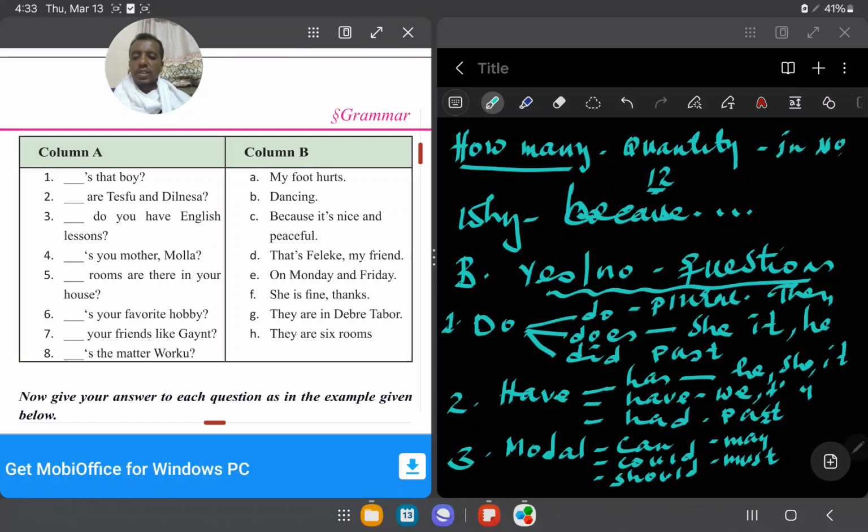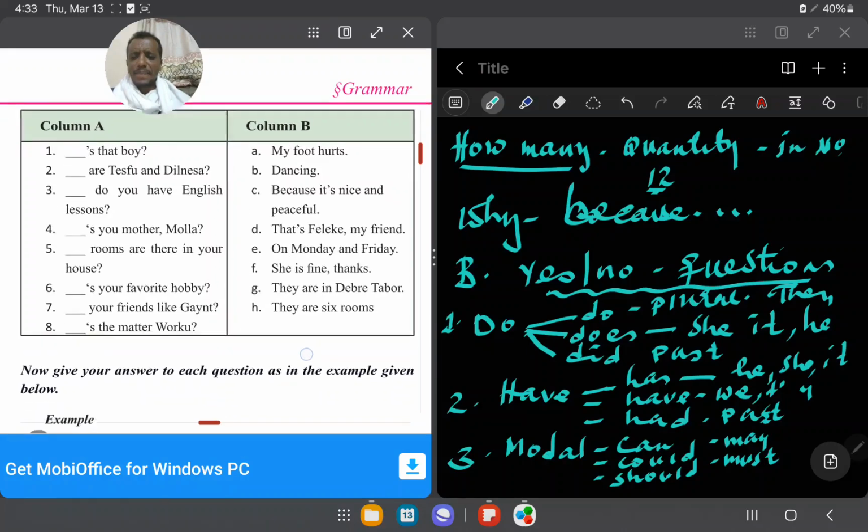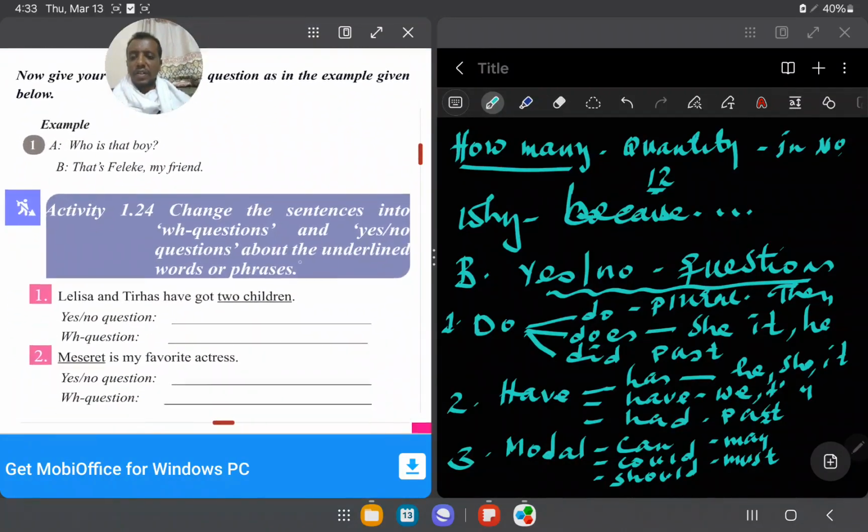And the last one, what is the matter? ምን ተፈጠረ? My foot hurts, my heart hurts ልትሉ ትችላላችሁ። So this is the right justification for you.